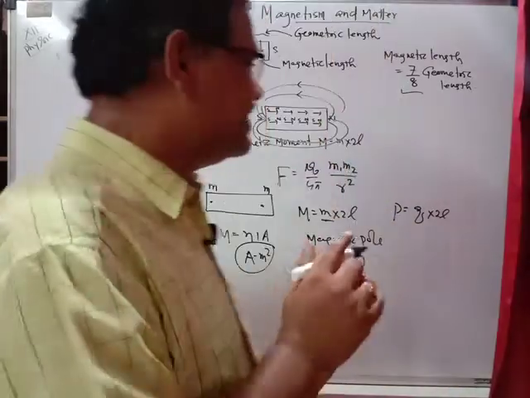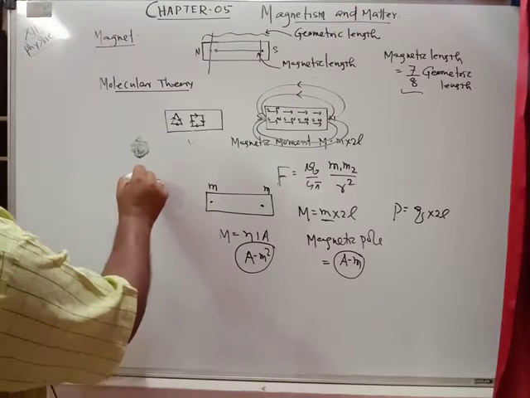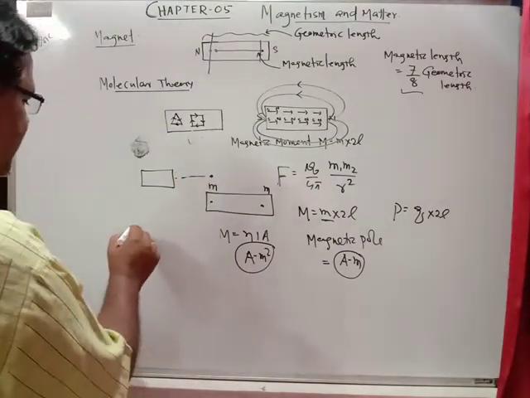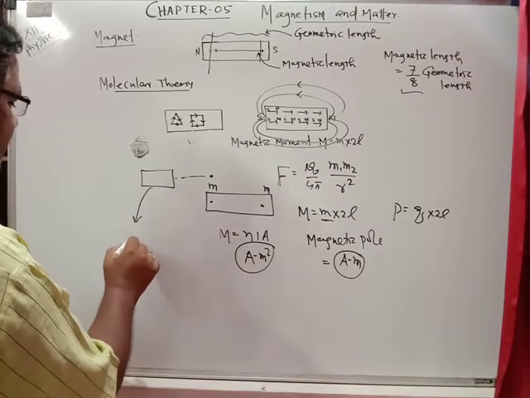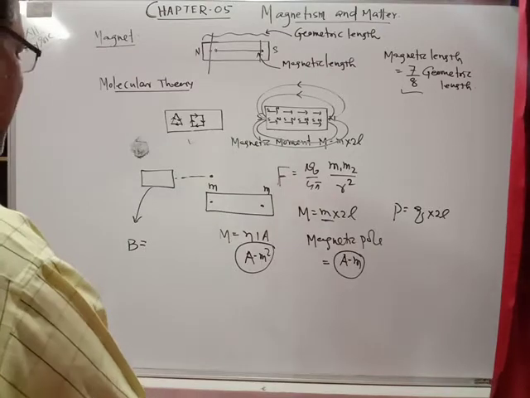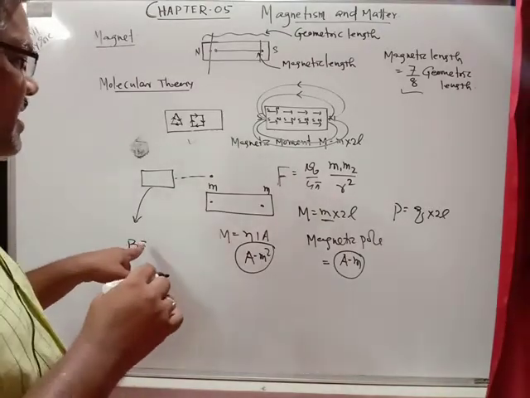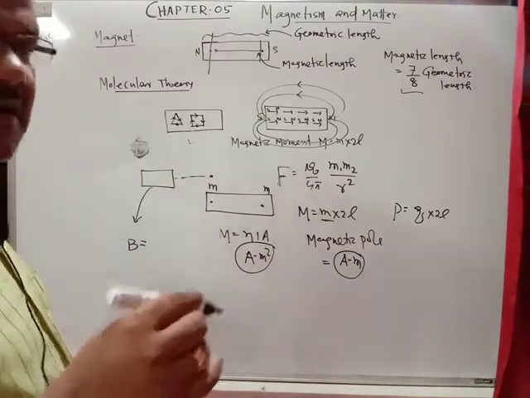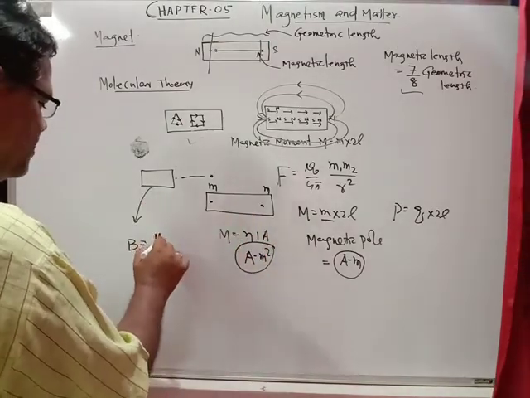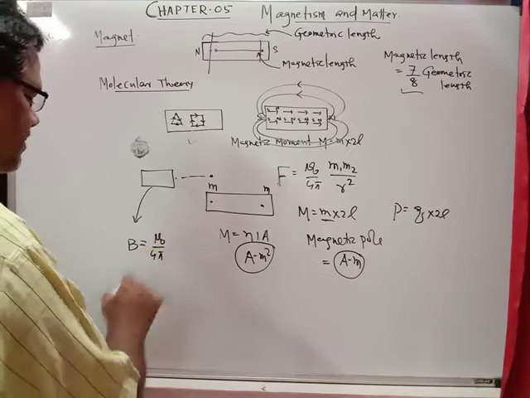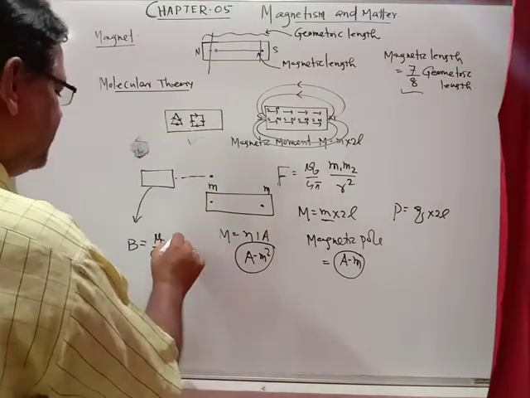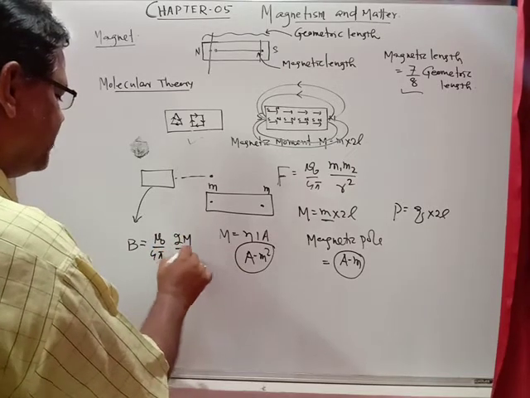Here also, in case of the magnet, if you calculate at the end on position, we will find the magnetic field strength B at any point on the end on position on the axial line. It is mu naught by 4 pi, there it was 2p by r cube. Here we will find 2m upon r cube.